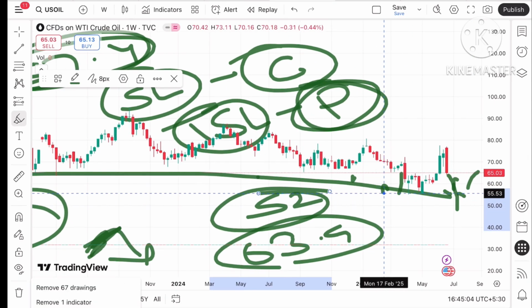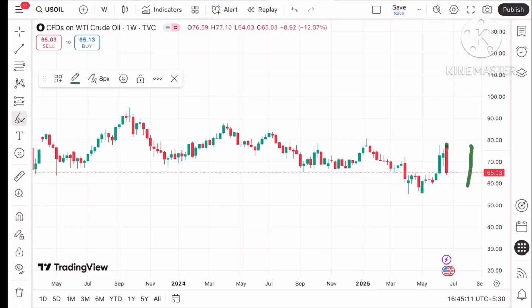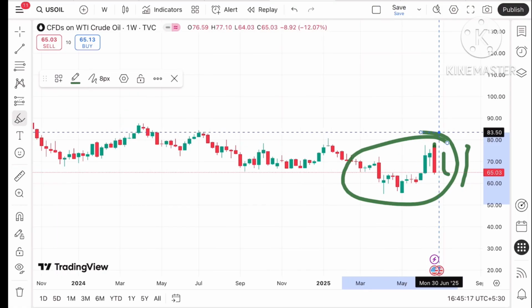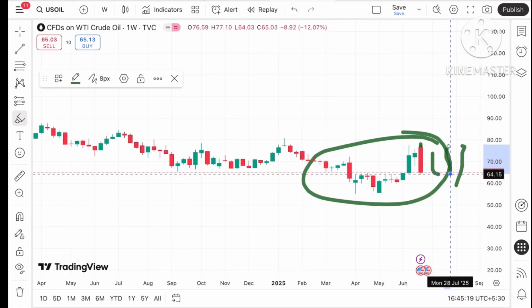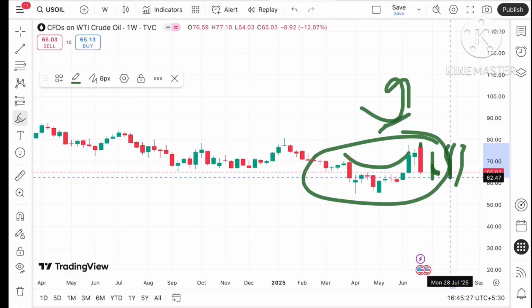We have seen for this particular week there is good volatility, as we have seen in the previous week a high of 77 and a low of around 64.15. These were the war situations we have seen. Now there is a pause in the war, so we can see there can be a rise, but because it is already at a good support, a bounce back we can see. But if it starts falling below this level, a further fall can be seen.